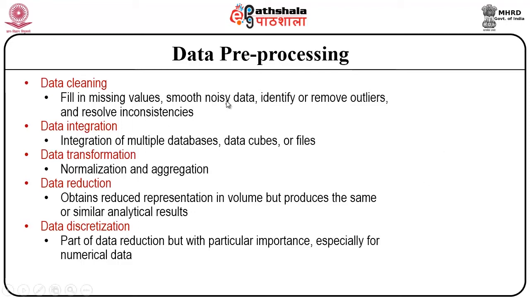And if there is noisy data in the data cube, I cannot say it can be completely eliminated, but it can be smoothed. We can identify or remove the outliers. We will extend this discussion to identify what the outliers are. So we can try identifying and removing the outliers which are part of the data clusters, and resolve inconsistencies.